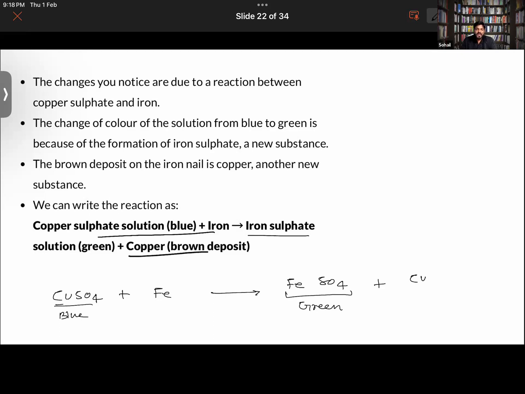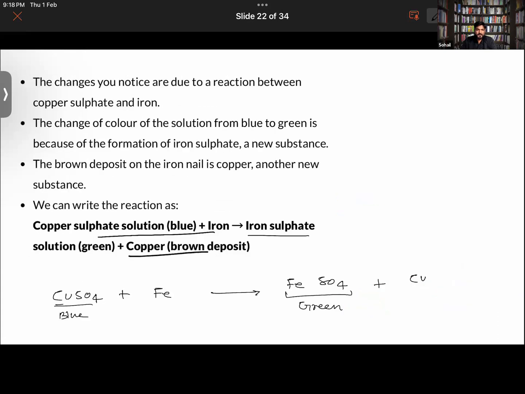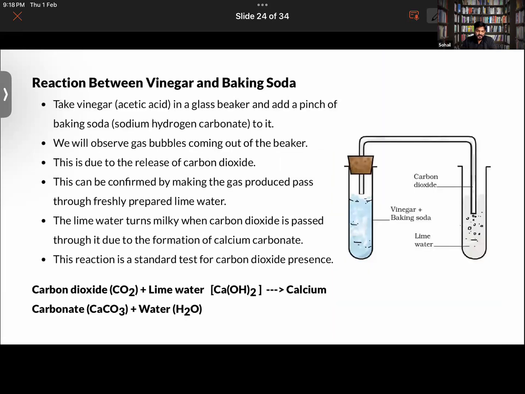So two changes we can observe here. New products are formed and the color of the solution also changes, isn't it? Earlier this was the color. Now the color has changed to greenish because from copper sulfate it has changed to iron sulfate. And notice the color of the blade, it has also turned brown because copper has deposited over the iron blade here. Is that clear to everyone or not? Yes, sir. Chakrika, you got it? Sundus, right? So that is the thing over here.